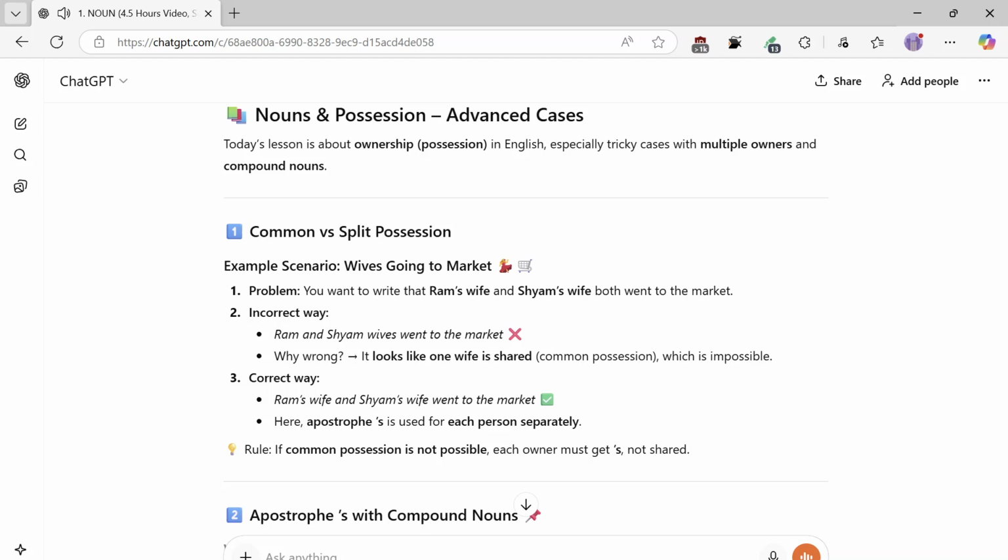You want to write that Ram's wife and Shyam's wife both went to the market. 2. Incorrect way: Ram and Shyam wives went to the market. Why is it wrong? It looks like one wife is shared, common possession, which is impossible. 3. Correct way.